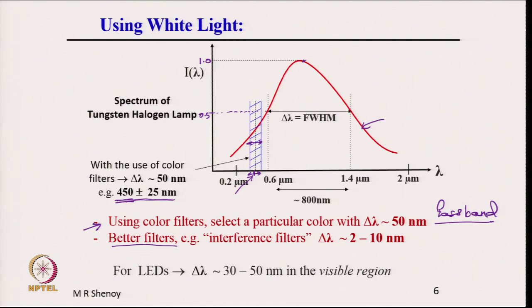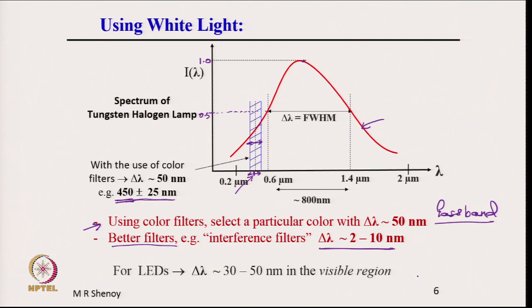These are dielectric filters with multi-layered coatings, which have a line width of the order of 2 to 10 nanometers, narrower than 50 nanometers. That means it is more monochromatic, more blue in the sense of more pure, that is, a smaller line width.